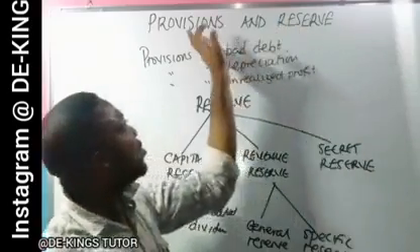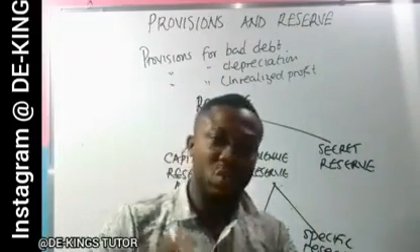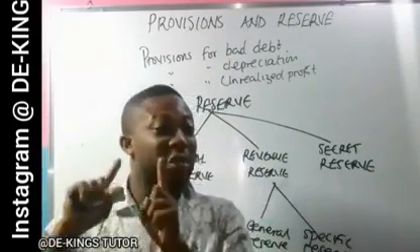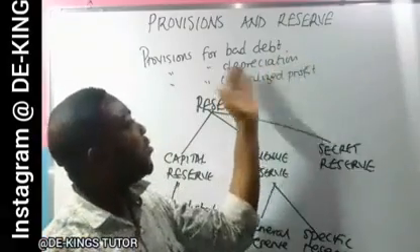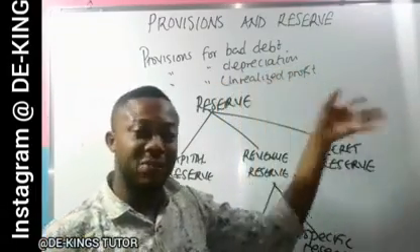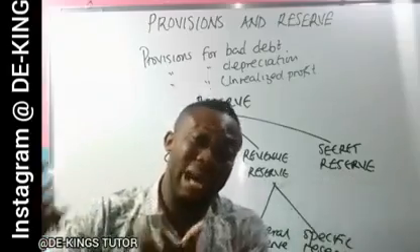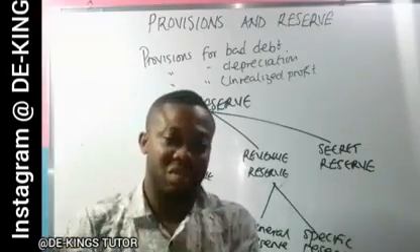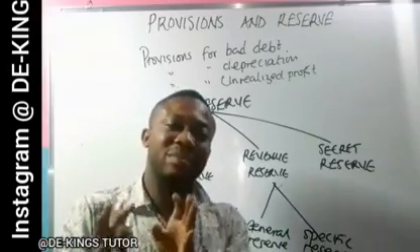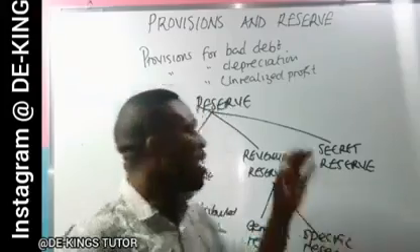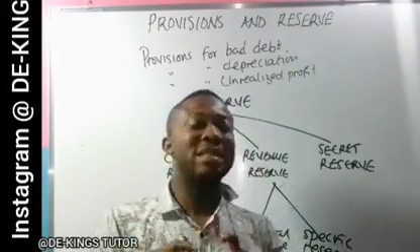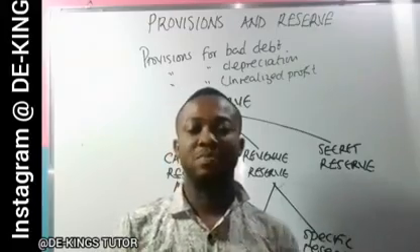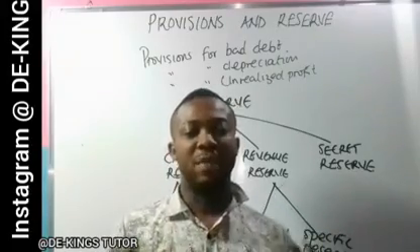So this is the difference between the provisions and the reserve. We say the provisions are part of profit kept aside for a specific purpose. That is why we have provision for bad debt, provision for depreciation, provision for unrealized profit, provision for discount allowed, provision for discount received. These are kept aside for those purposes. The reserve is part of profit kept aside not to meet any liability, but as a prudent measure in strengthening a business.